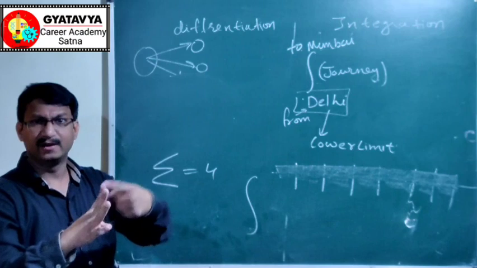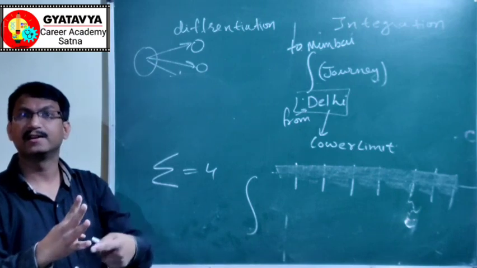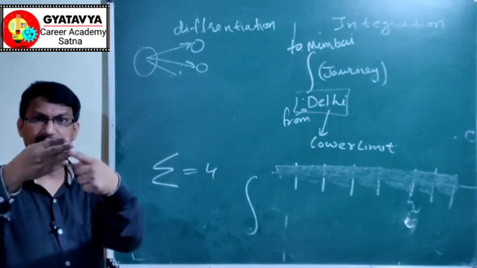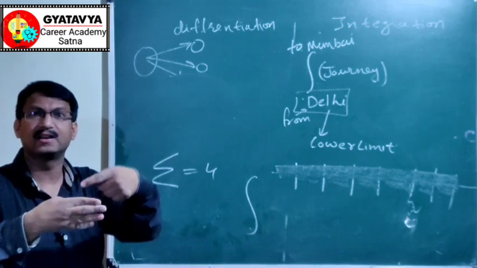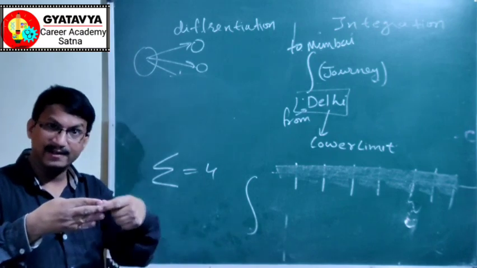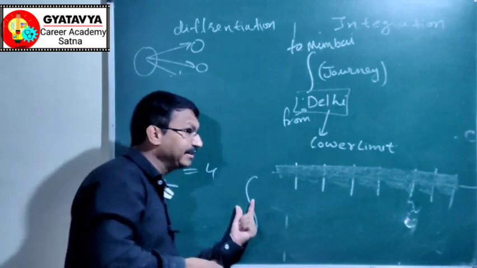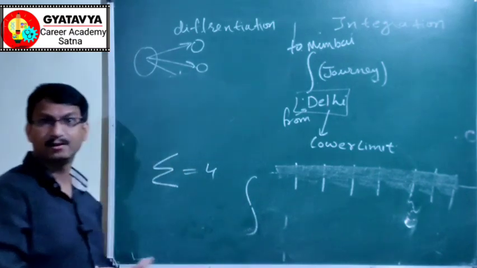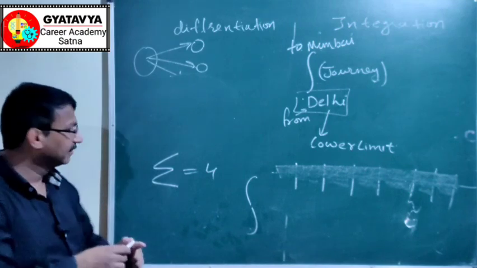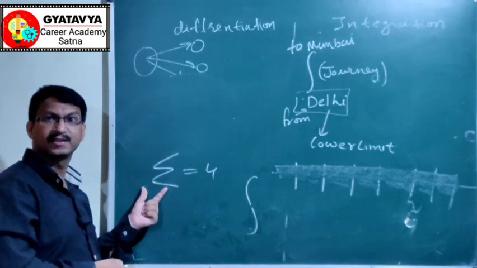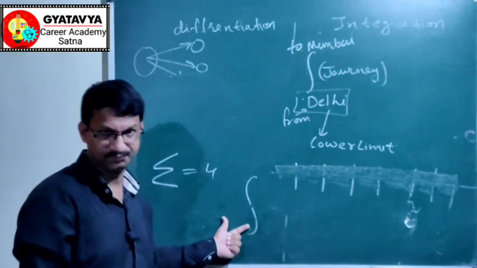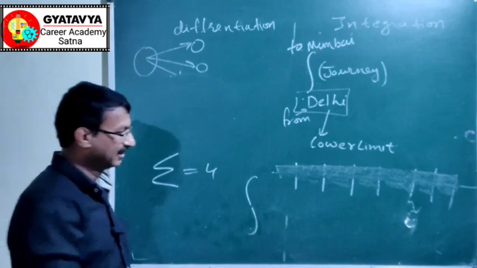There is a gap between the fingers, so these are called discrete. If there is no gap between the fingers, if they are mixed, then it becomes a continuous function. In order to add continuous parts, integration is done, and in order to add discrete parts, summation is done. This symbol is summation, it is read as sigma, and this is integration. Okay.